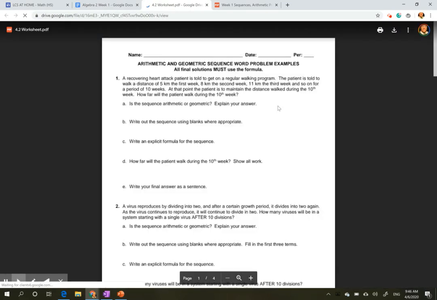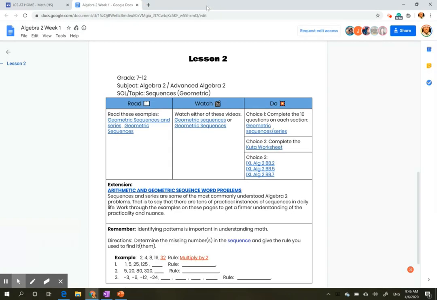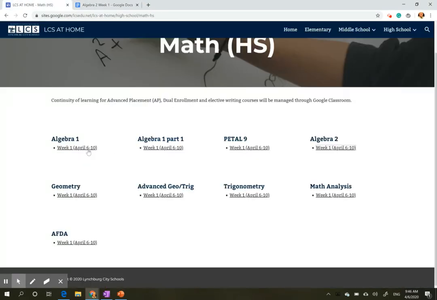And then you'll see the extension on this one is actually a worksheet that's several pages long, okay? It looks more intimidating than it is because it really breaks it down. For example, the answer to the first question is yes or no. So it's not that bad.